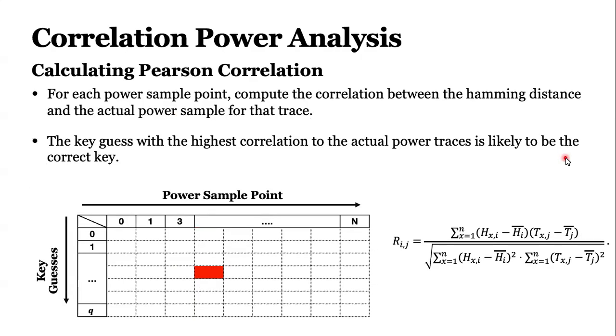And then after generating all the key guesses and their Hamming distances, I'm calculating this Pearson correlation table, which for each power sample point, I'm computing the correlation between the Hamming distance and the actual power sample for the trace. Then the highest correlation tells me this is the correct key. So for power sample points, you can think about the plot that I showed. It has the x-axis with n power sample points, and I'm calculating the correlation for each sample point with the Hamming distance, and the highest correlation tells me this is the correct key.